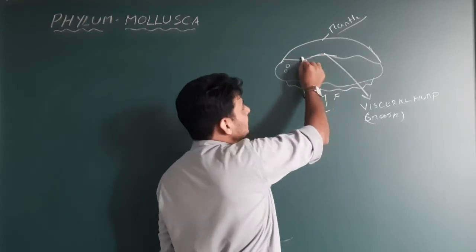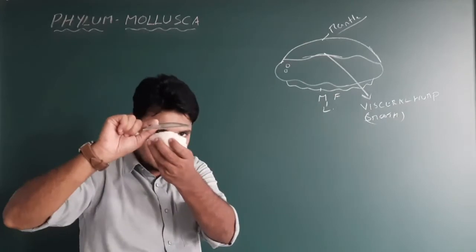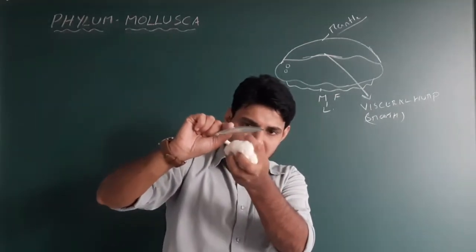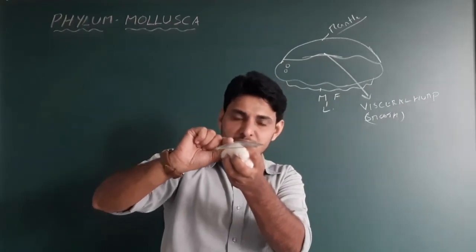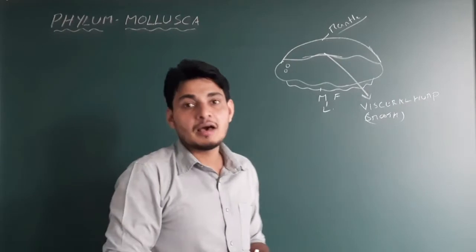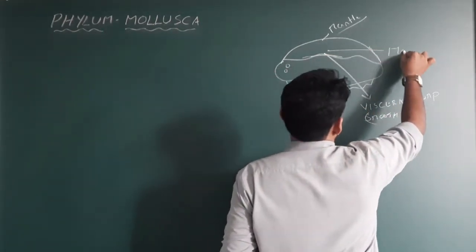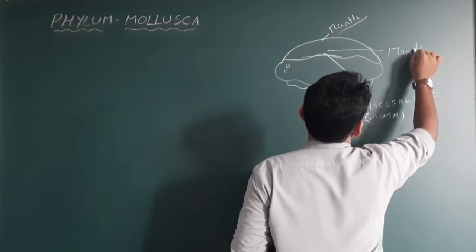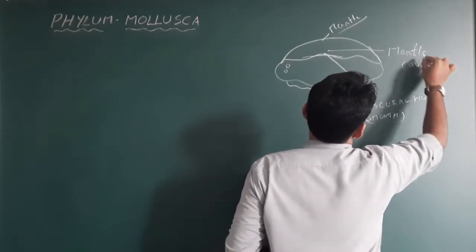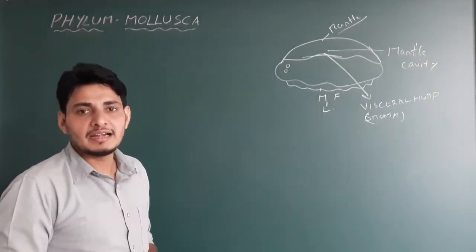Okay, between this visceral hump and the mantle, there is a gap. You could see a space. This is visceral hump and this is the mantle. The space between the mantle and visceral hump is filled with a cavity called the mantle cavity. So this is mantle cavity. Now the question is, what is the function of mantle cavity?